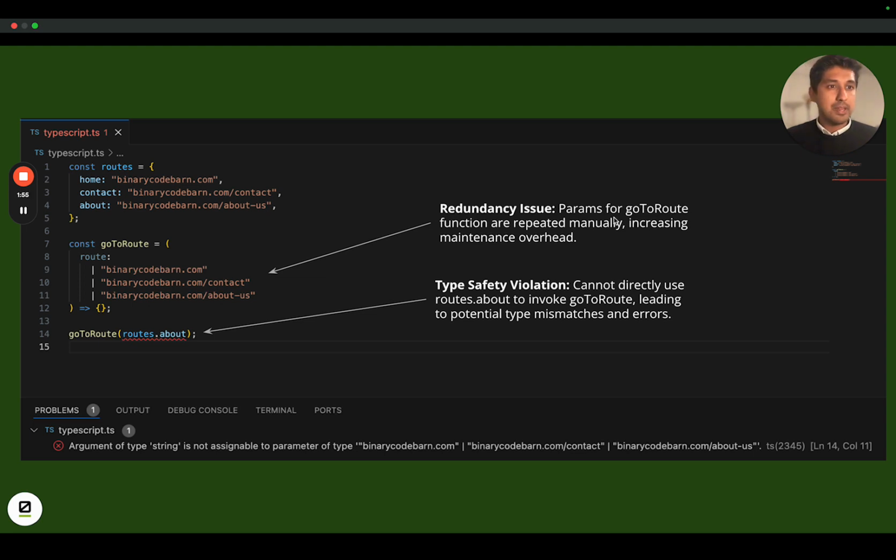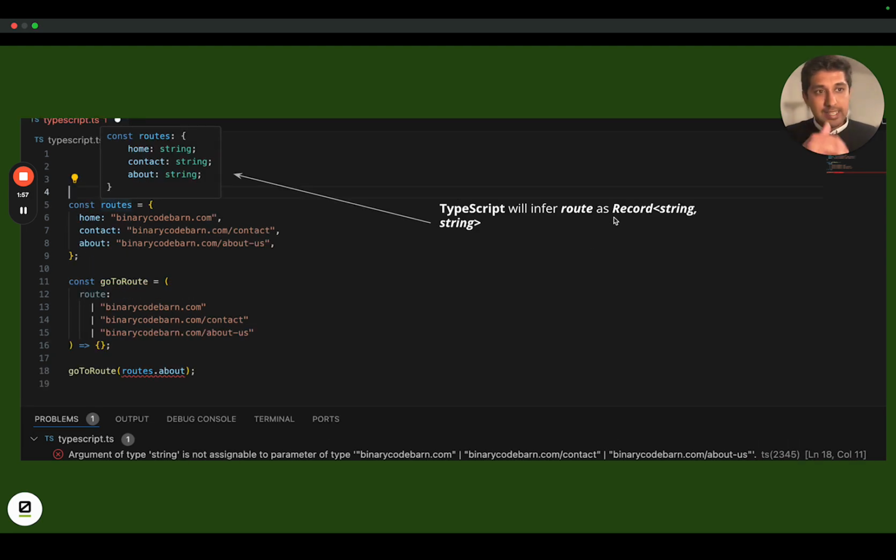Why is this happening? The reason that is happening, if I were to go and hover on top of my routes object, you would see I have three items, but they're all typecasted as string. And I think that would make sense if we had dynamic values. If it's a hard-coded object, TypeScript should be able to understand them as values and not as generic strings. But that is just how TypeScript works.